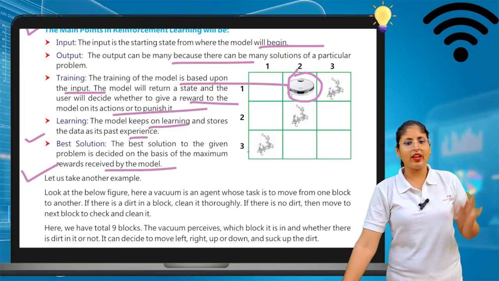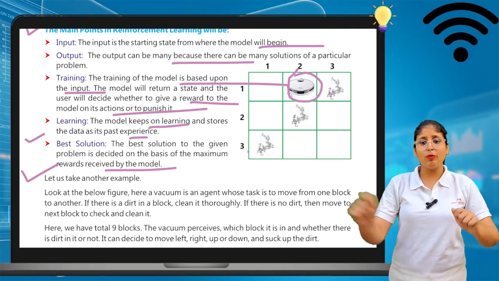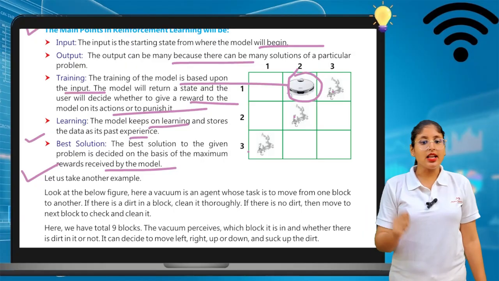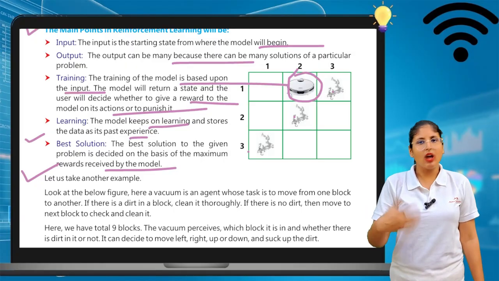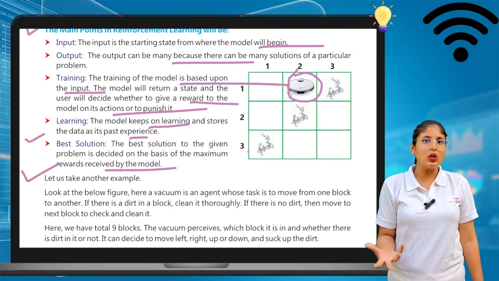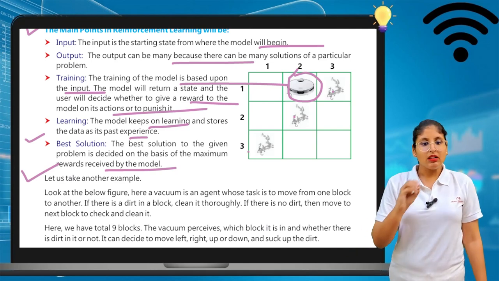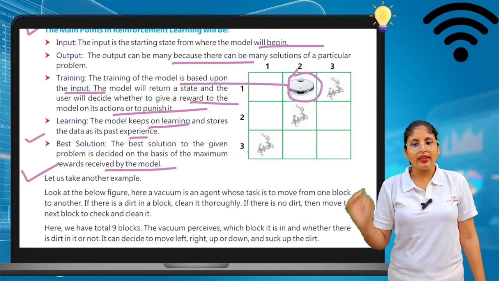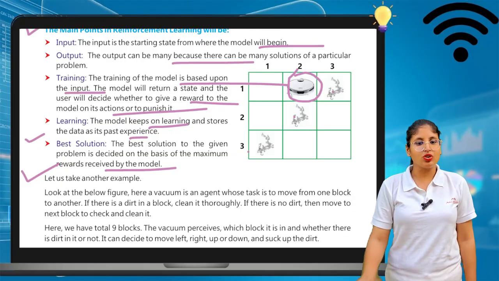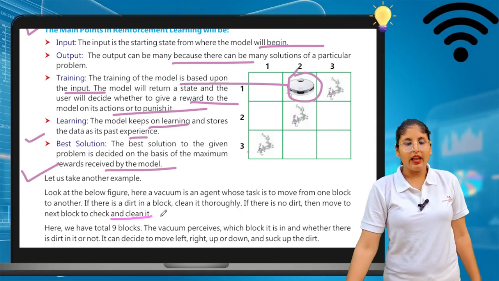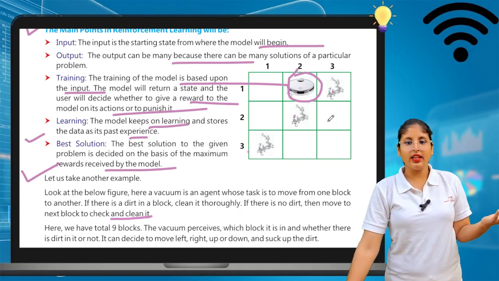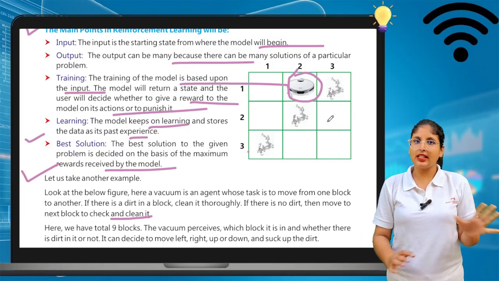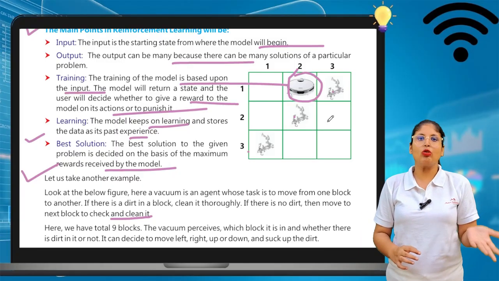So here is a vacuum, an agent whose task is to move from one block to another. If there is dirt in a block, clean it thoroughly. Of course, the vacuum is there to clean the dirty part, to clean the dirt. If there is no dirt, then move to the next block to check and clean it. If the block is dirty, then clean it properly, then move on to the second block. If the block is clean, then you do not need to clean it.